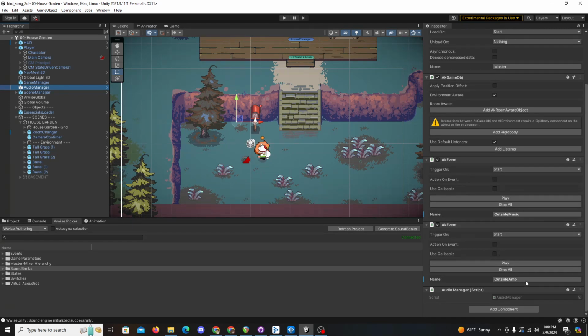And we also have our AK event, outside ambience. You're also going to hear the outside music in this too. So I just have both of these added as an AK event and the audio manager on this scene right here. So let's go ahead and play this little area and see what it sounds like.